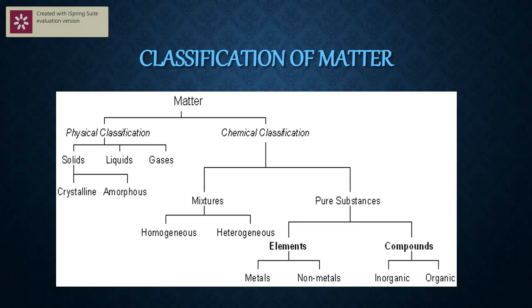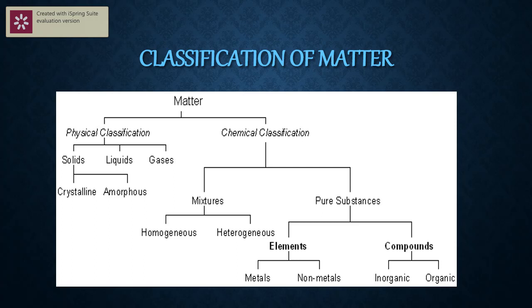In the same way, compounds. If you go on dividing compounds, if you go to the mental picture of compounds at the microscopic level, we find small molecules. They are all the same molecules. That means compounds are made from similar kinds of molecules. Water is a compound. Methane is a compound. A glass of water is made up of millions of water molecules, which are identical in all respects. Therefore, compounds and elements are called pure substances because they are made from only one type of small microscopic unit.